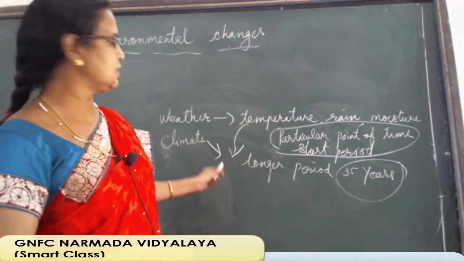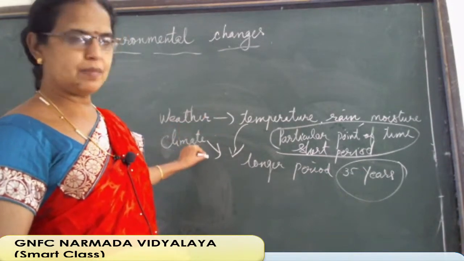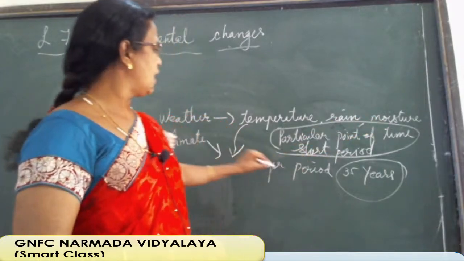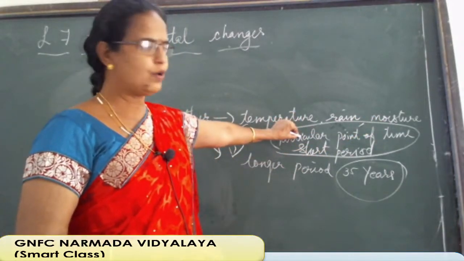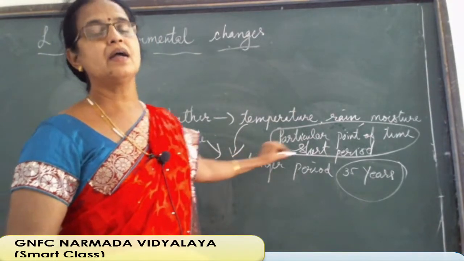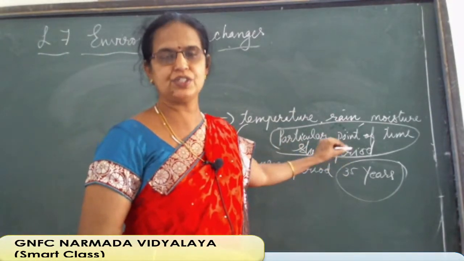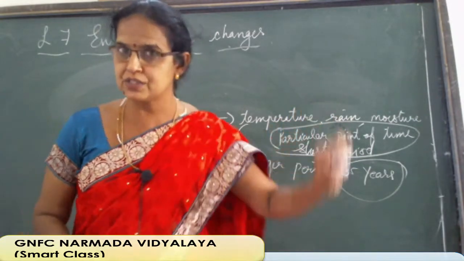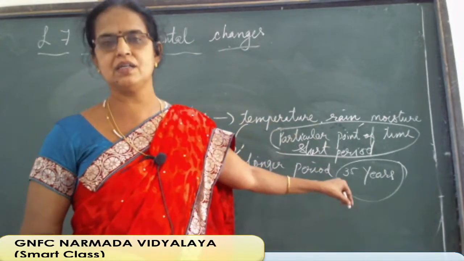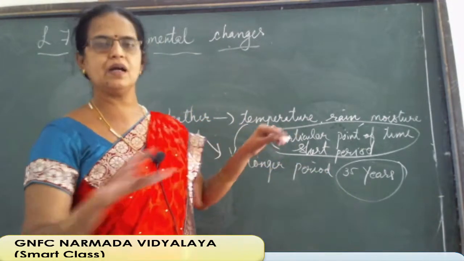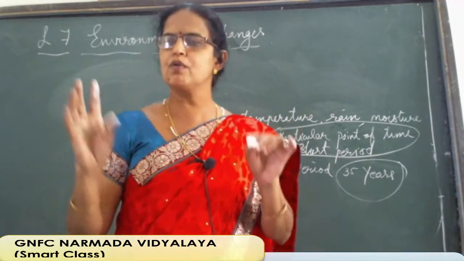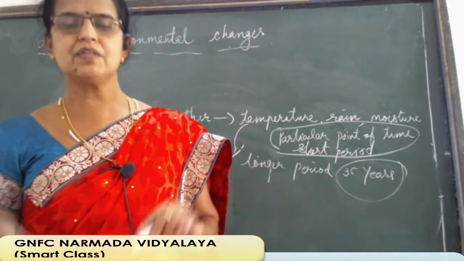Just to understand, in both weather and climate three things we are considering: temperature, rain and moisture. Weather is for a particular point of time, but climate is for a longer period, considered as 35 years, the changes that occur. Otherwise, the average condition, because it is for a longer period we consider the average condition, and for the shorter period it is just a point of time, morning, afternoon, evening, or a particular 2 o'clock, what will be the weather, or a particular 3 o'clock.